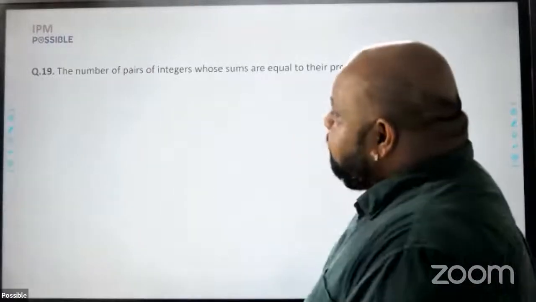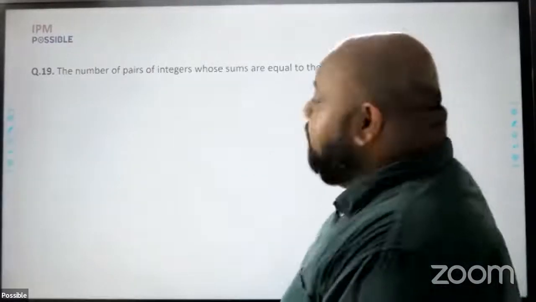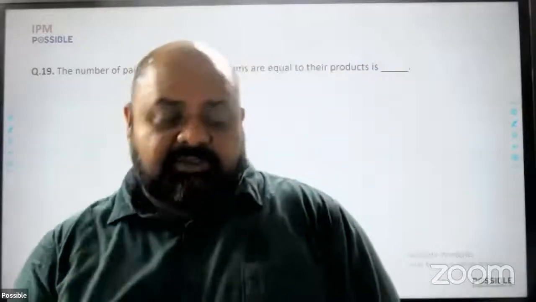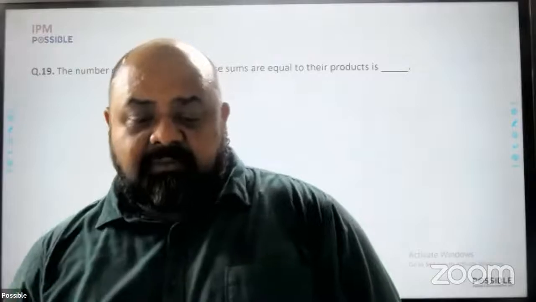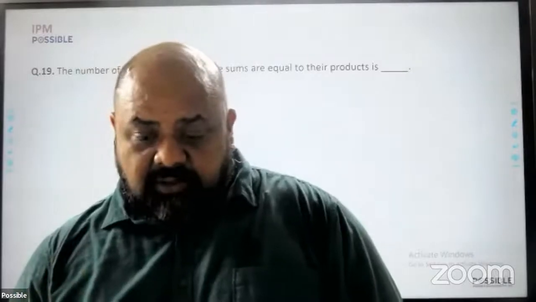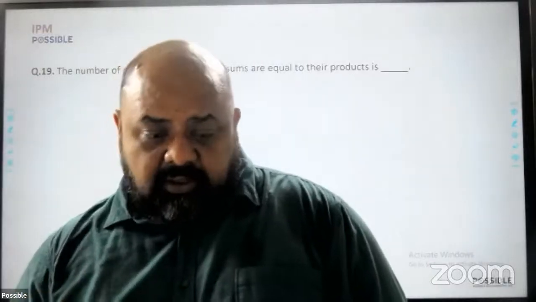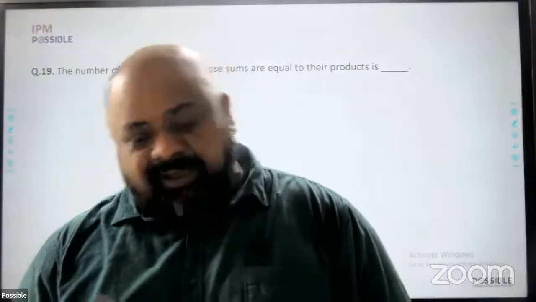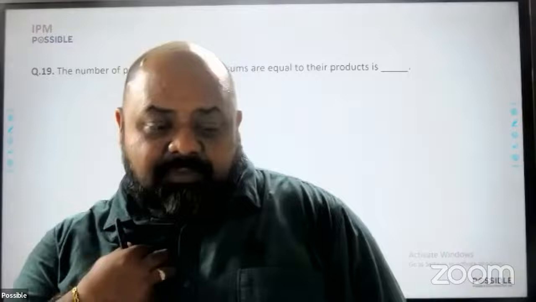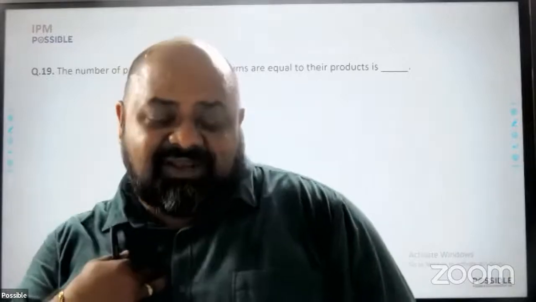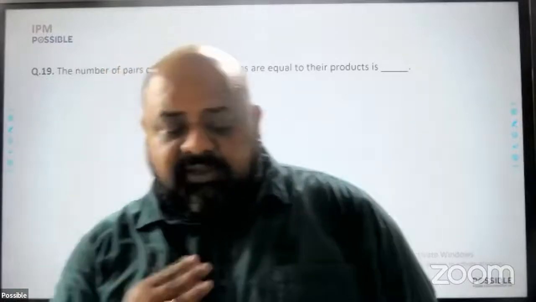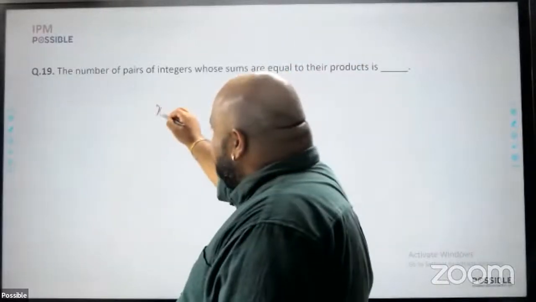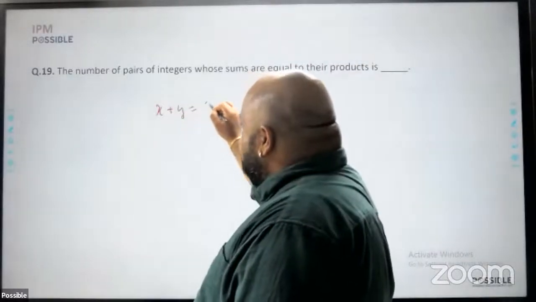Okay. The number of integers whose sum is equal to their product is, so there are 2 digits. They have to have the same sum and the same product. I would try, again, I'll hit and try and see what happens. So if I start from say 3, now, if these digits are different, say I'm saying x plus y has to be equal to xy.